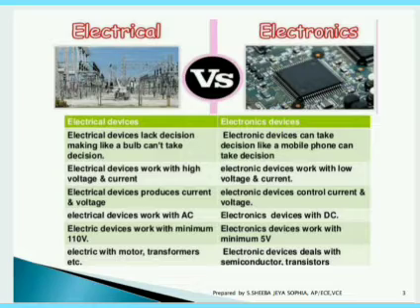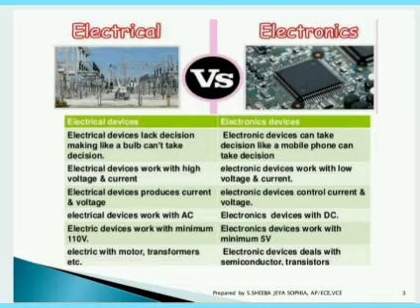But by using an electronic device like an LDR, for example, a light dependent resistor, you can control the switching on and off of the bulb. Whenever there is a need for light, it will switch on automatically, and whenever there is no need for light, it will switch off automatically. So this is a simple example of electrical and electronics in real time.